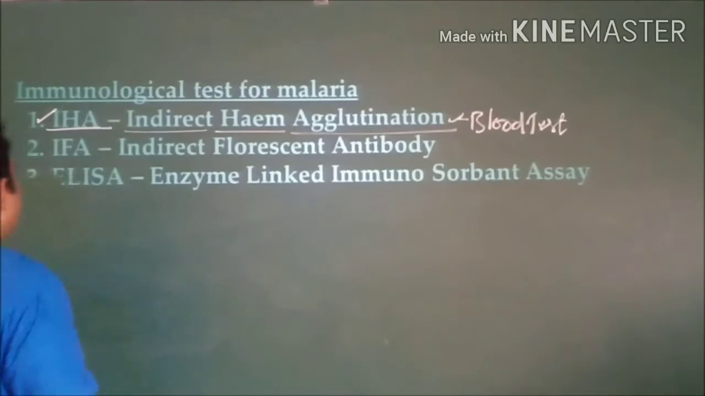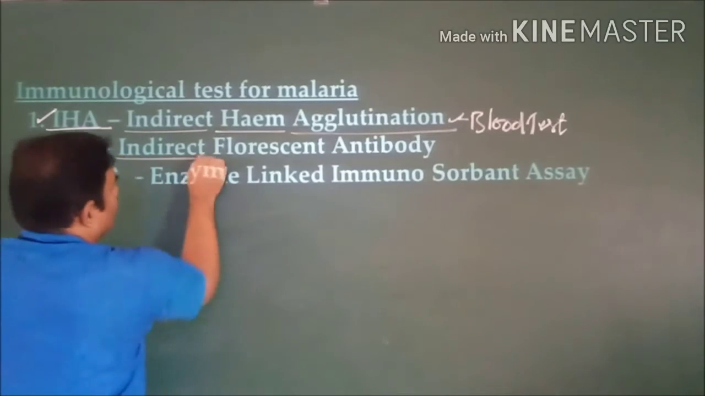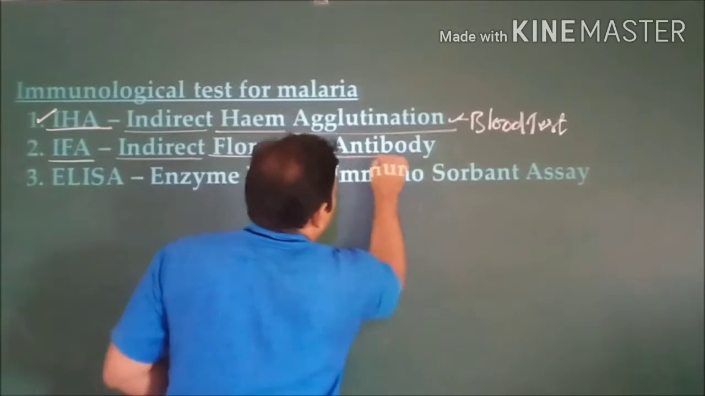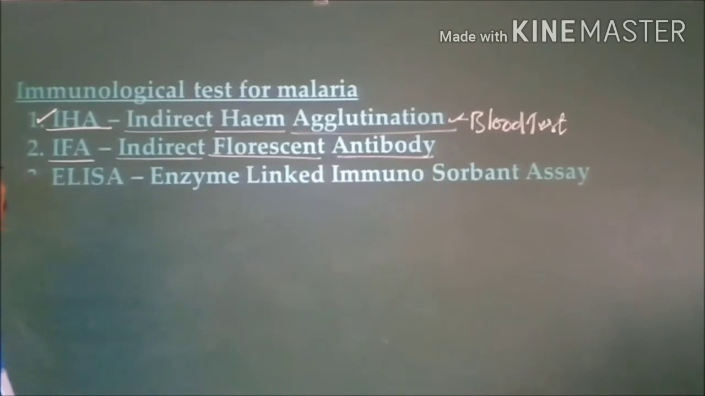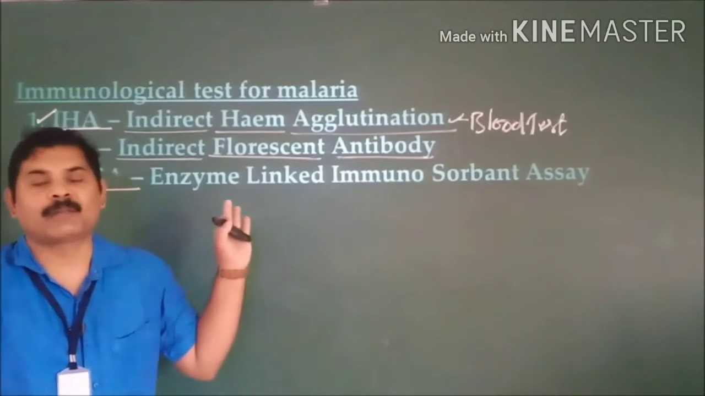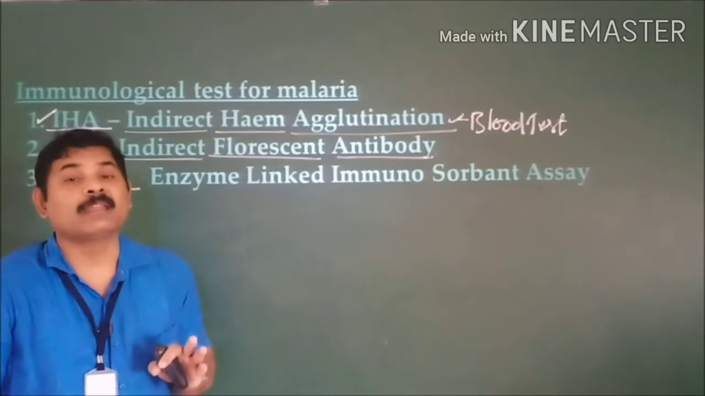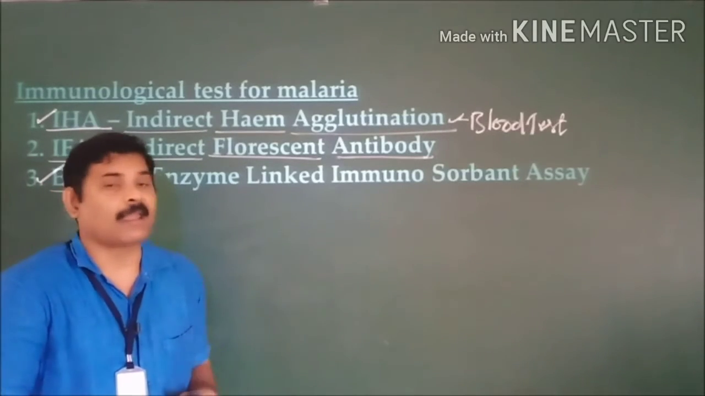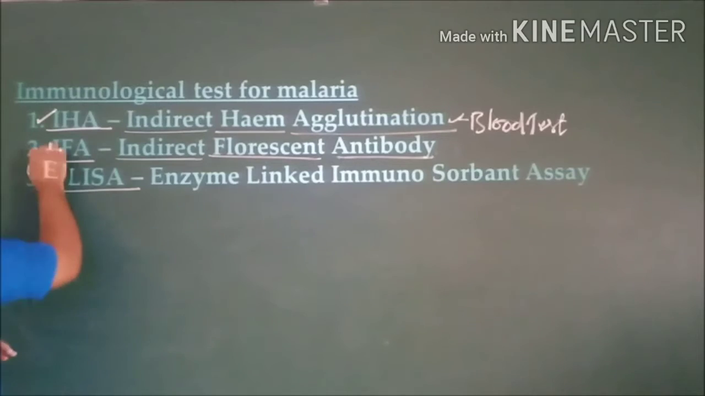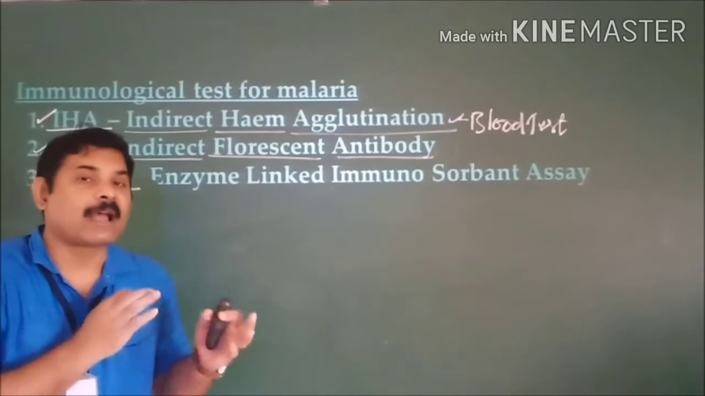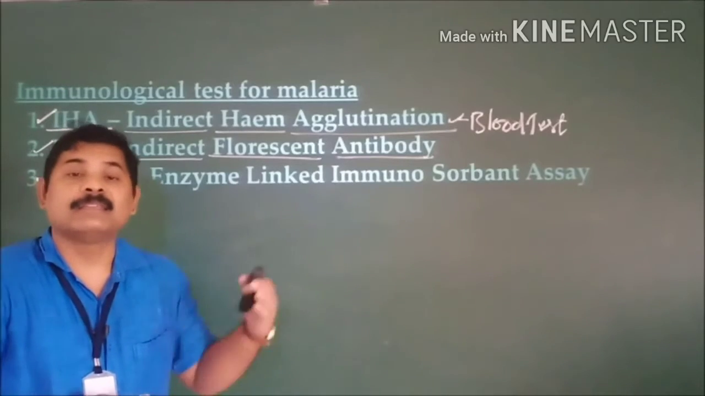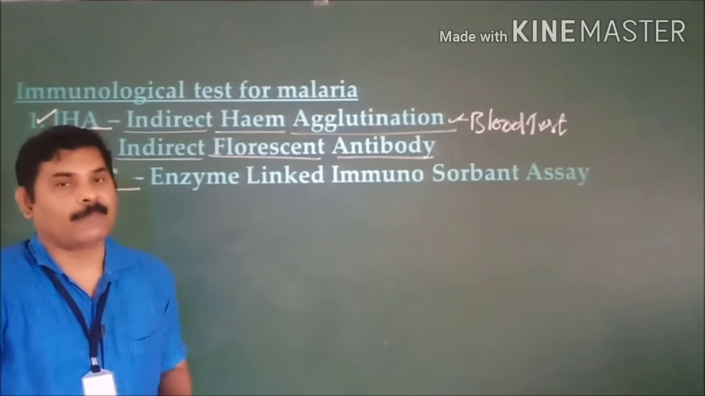Coming to the next one, IFA stands for indirect fluorescent antibody test. And the third test is the ELISA test, which we are all well aware of. We studied it in the case of AIDS and all. Enzyme-linked immunosorbent assay is the full form of this one. With the help of these 3 tests, we can diagnose the disease and identify that a person is suffering from malaria.